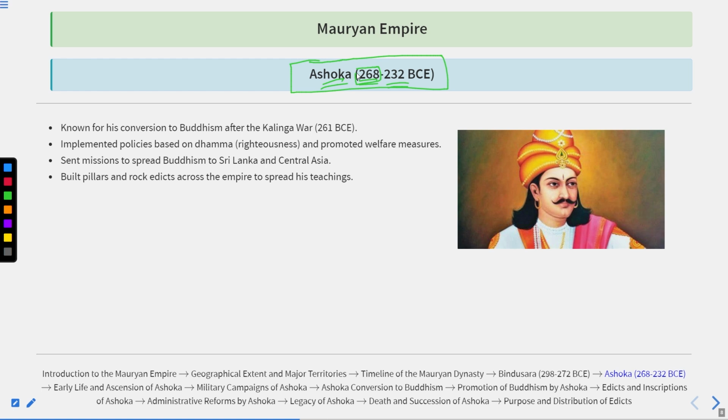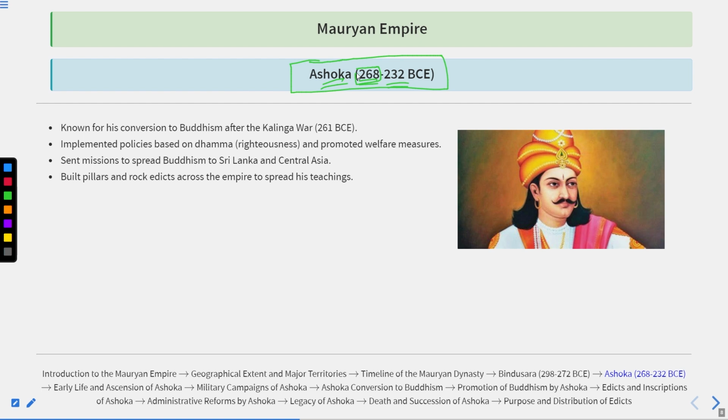Let me tell you. When Bindusar renounced his throne, Ashok was not the one to whom the throne was to be handed over. So he took the help of Radhagupta, who was the minister in Bindusar's court, and he had to kill 99 of his brothers. After killing 99 of his brothers, he was finally able to capture the throne.